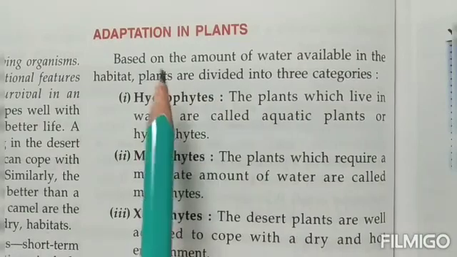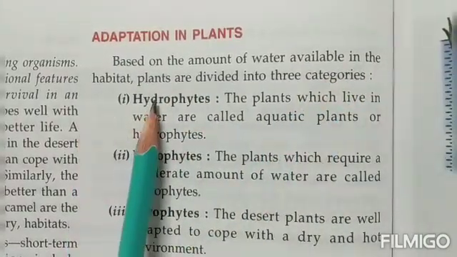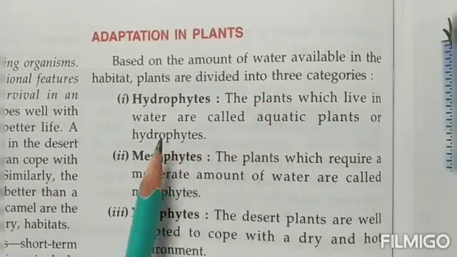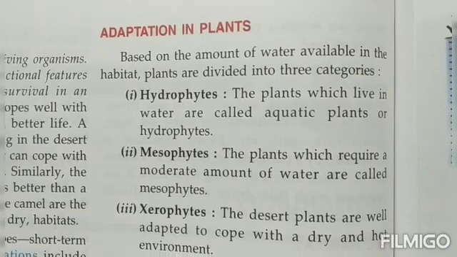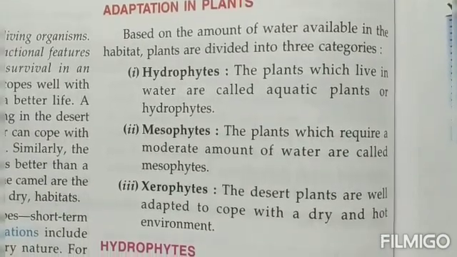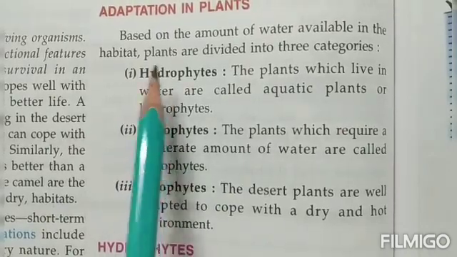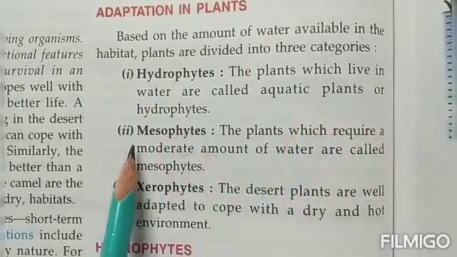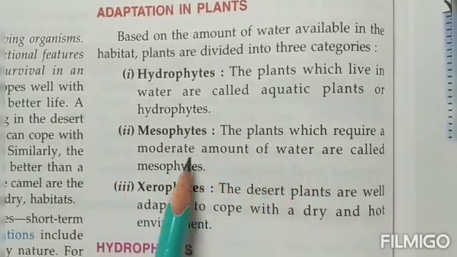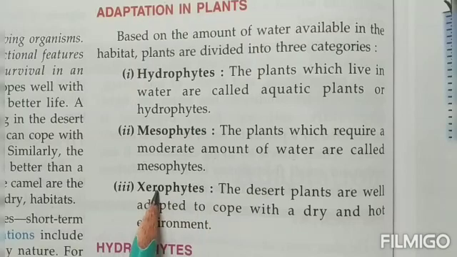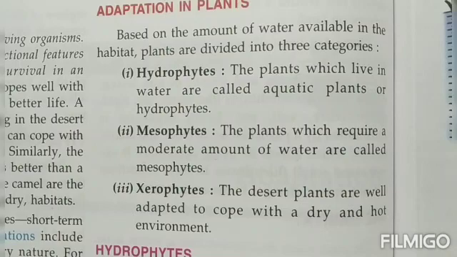Coming to adaptation in plants. Based on the amount of water that is available in a particular habitat, plants are divided into three categories: the hydrophytes, mesophytes, and the xerophytes. Now, hydrophytes are the plants, children, that basically live in water. Hydro is a word which is used for water, so they are the aquatic plants. Mesophytes are the plants that require a moderate amount of water, neither too much nor too little. And xerophytes are the desert plants that need very little water.